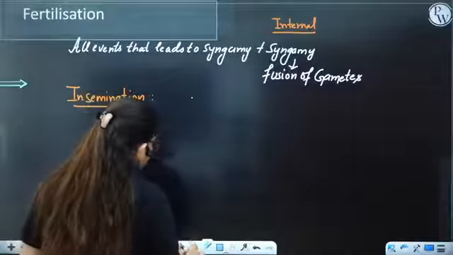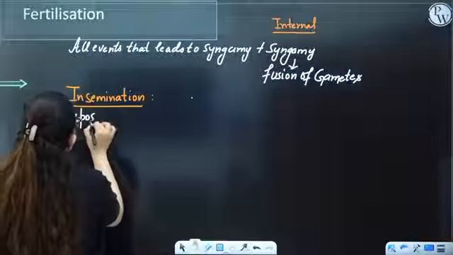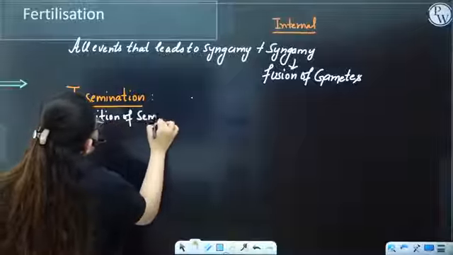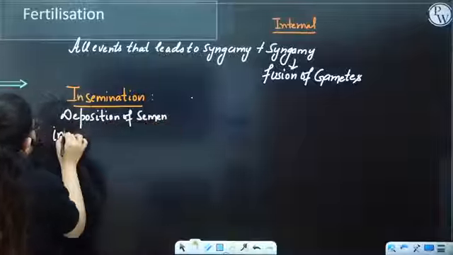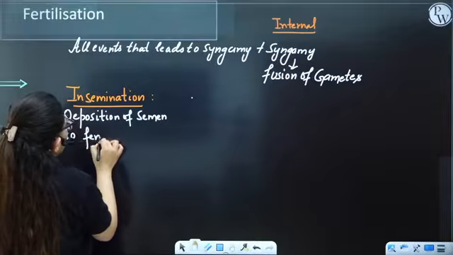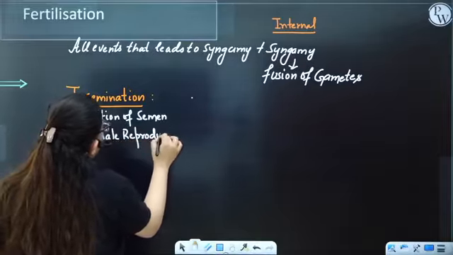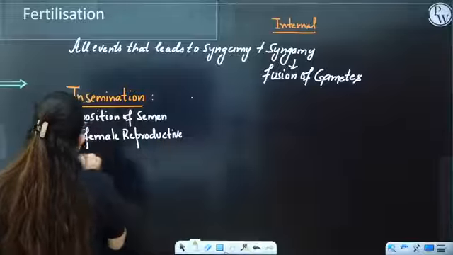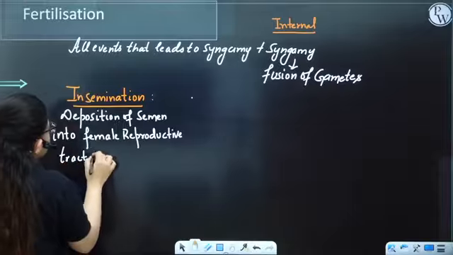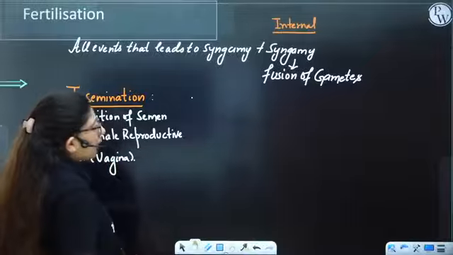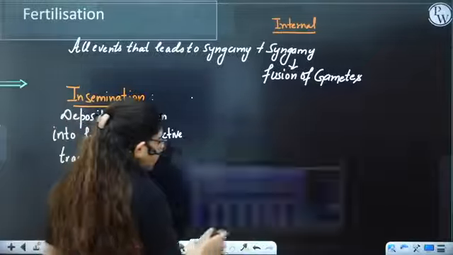The deposition of semen into the female reproductive tract. And what is that female reproductive tract? That is the vagina. So when is it deposited? During sexual intercourse.